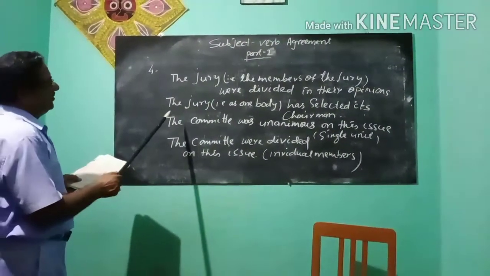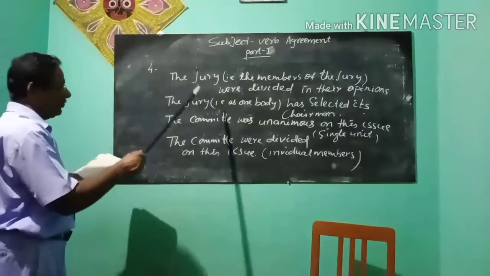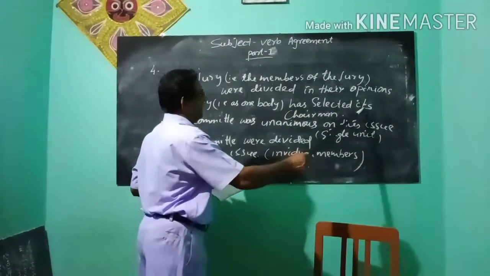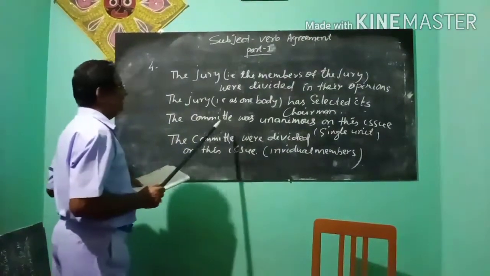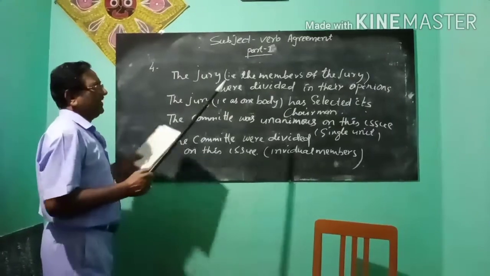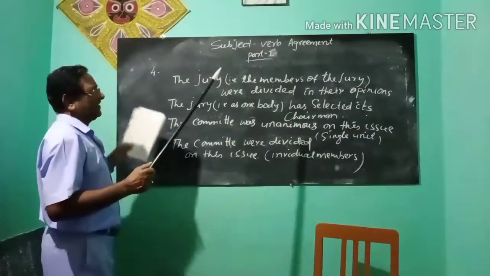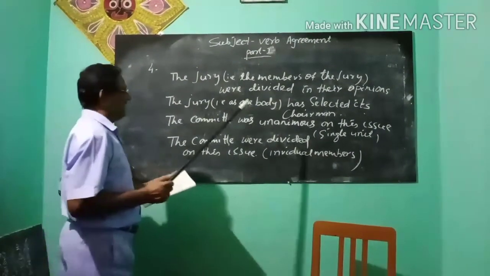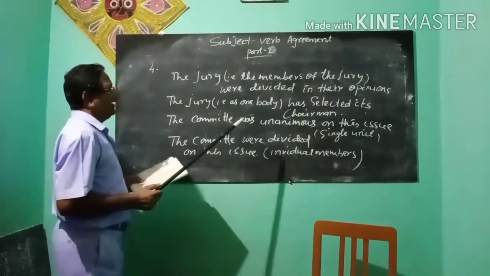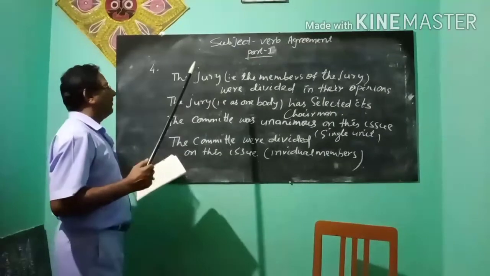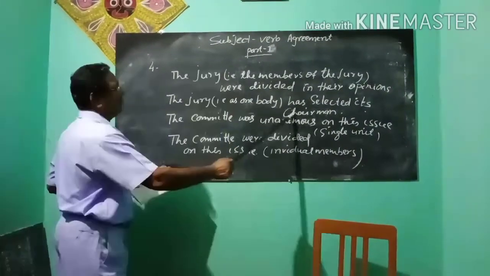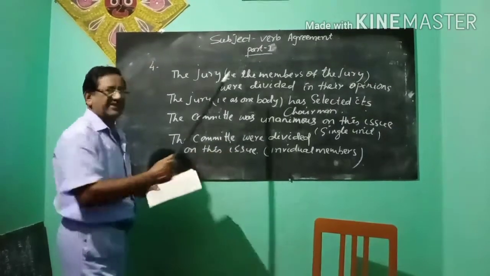When the jury has selected its chairman, it means they are unanimous in selecting their chairman. At that time, when their opinion is unanimous, they are considered a single body. So the singular verb "has" is used.